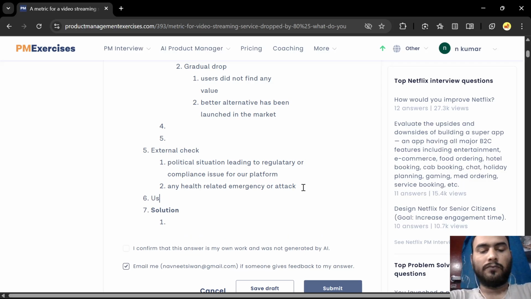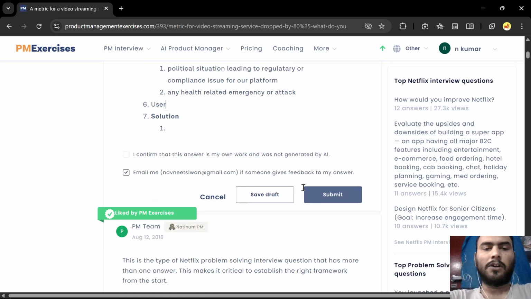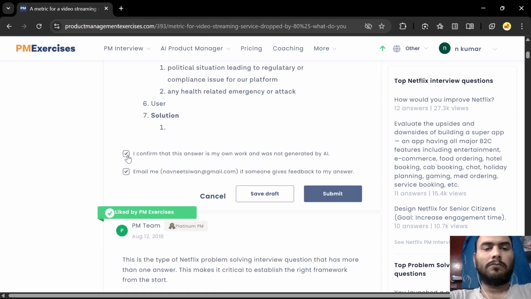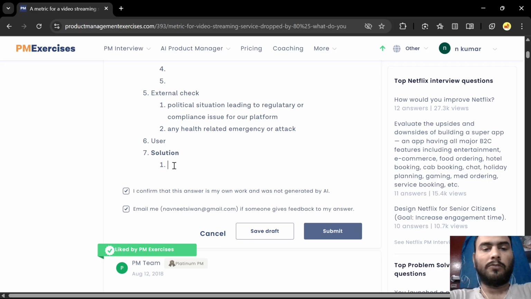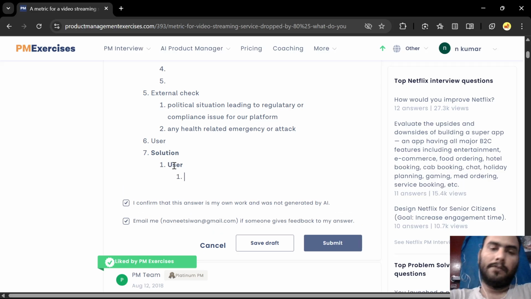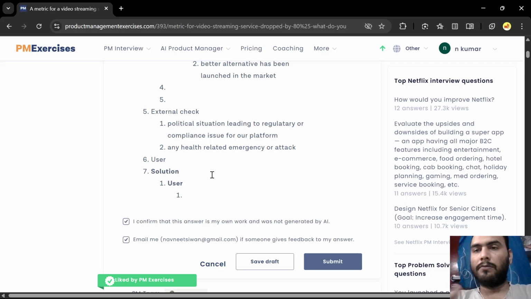Okay, let me make this a part of solutions only, because once we know that this is a sudden drop, now we can go about digging deep into the kind of users who have left or who have suddenly dropped from the platform. I mean, knowing who are the users leaving the platform.